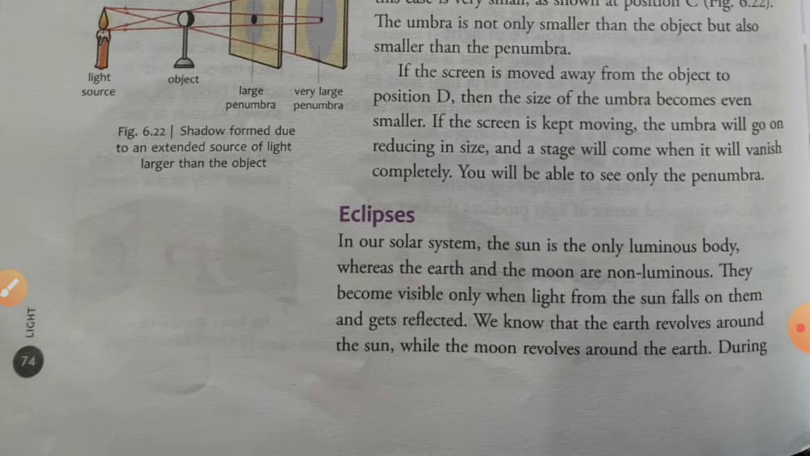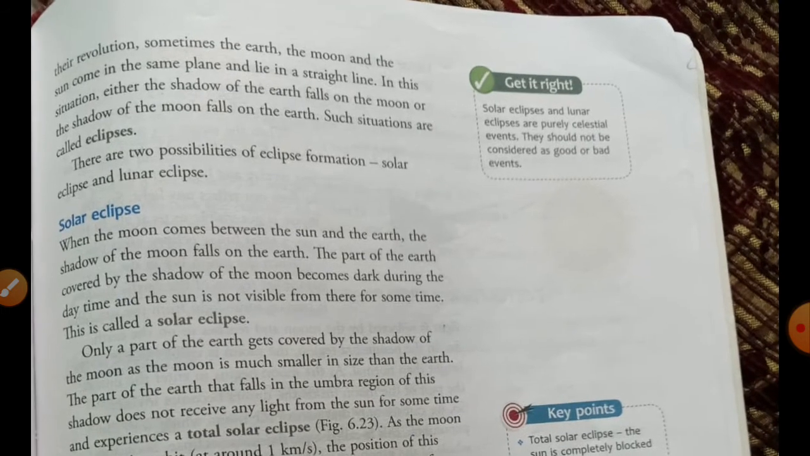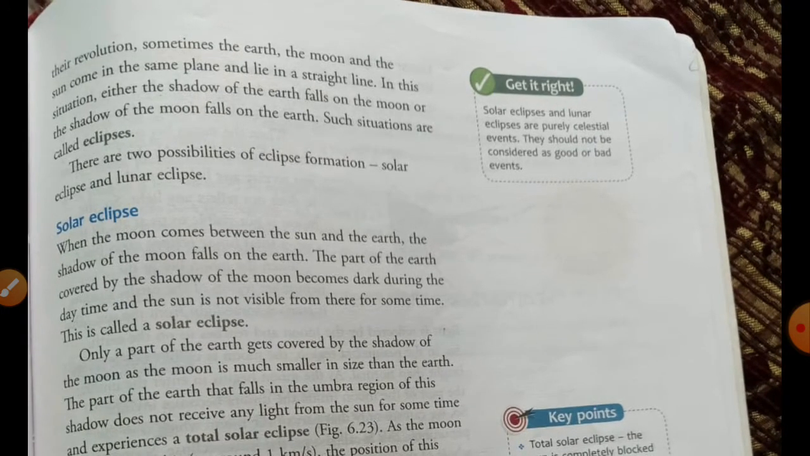During their revolution, sometimes the earth, the moon, and the sun come in the same plane and lie in a straight line. Which means that when they are revolving, sometimes these three come in the same line, the same plane, we can say, and lie in a straight line. Just as three people stand in a straight line, like that these three come in the same plane and lie in a straight line.